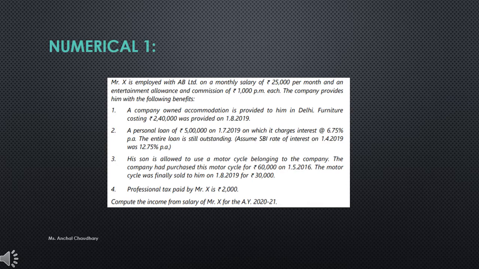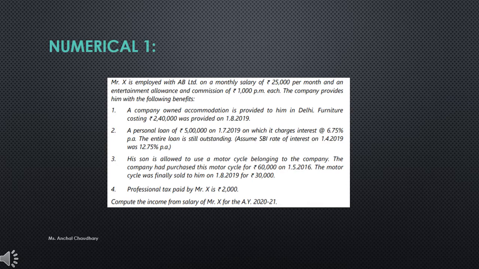Furniture costing rupees 2,40,000 was provided on 1/8/2019. A personal loan of 5 lakh rupees on 1/7/2019, on which it charges interest at the rate of 6.75% per annum. The entire loan is still outstanding.